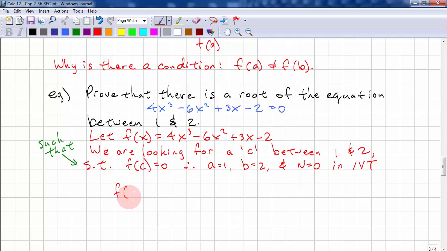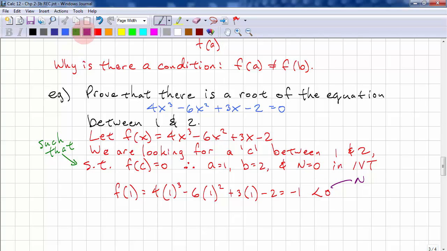So f of 1 equals 4 times 1 cubed minus 6 times 1 squared plus 3 times 1 minus 2, and that equals negative 1. This is less than 0. And this is n. Recall that that's n.